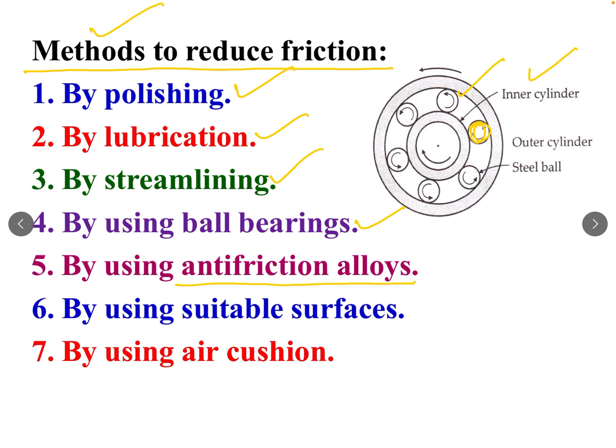By using anti-friction alloys, by selecting suitable alloys. By using suitable surfaces, as tires on road have different friction as compared to when these tires are replaced by wheels of iron, so friction will be different. So we can reduce friction by using suitable surfaces. Similarly, we can reduce friction by providing air cushion.